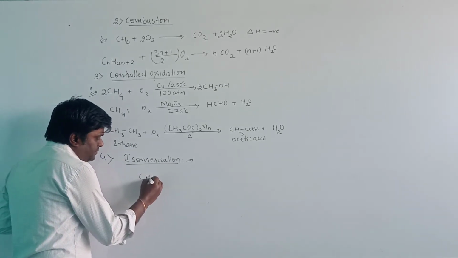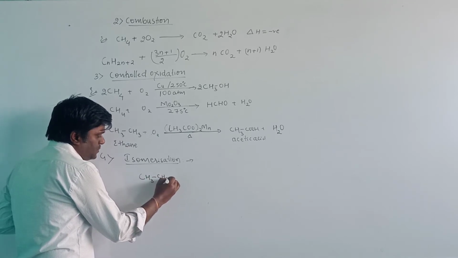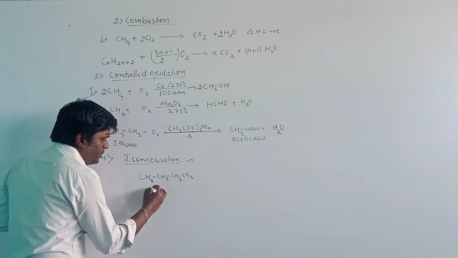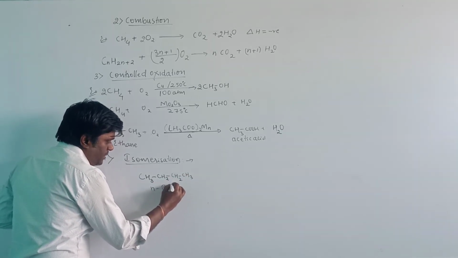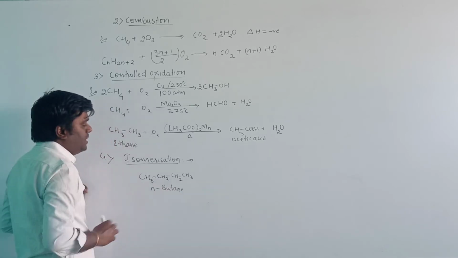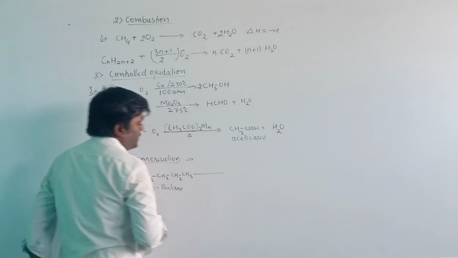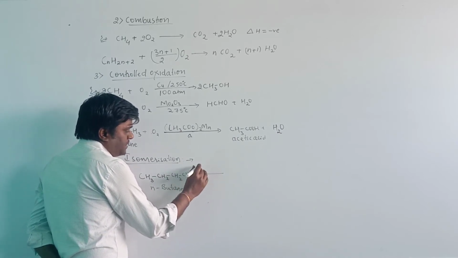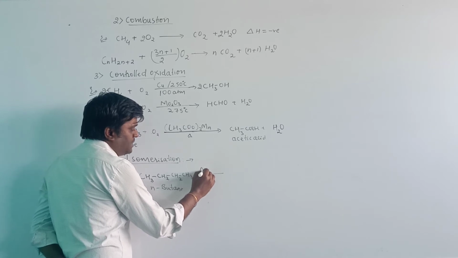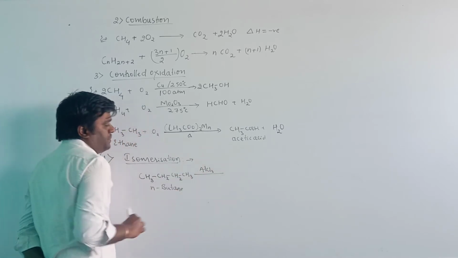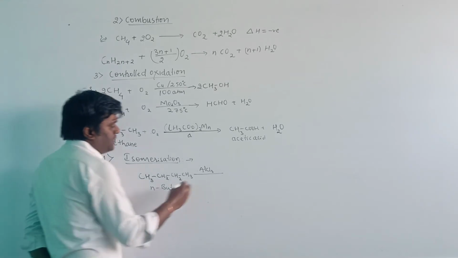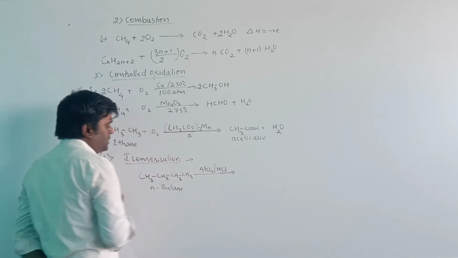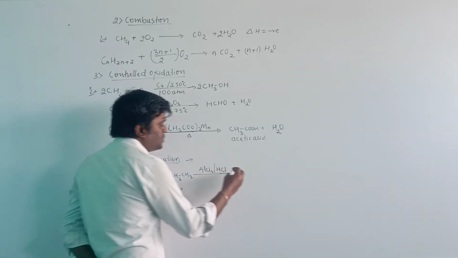CH3, that is N-butane. When the N-butane is heated in the presence of anhydrous AlCl3 and hydrochloric acid, then it will produce the compound called isobutane,